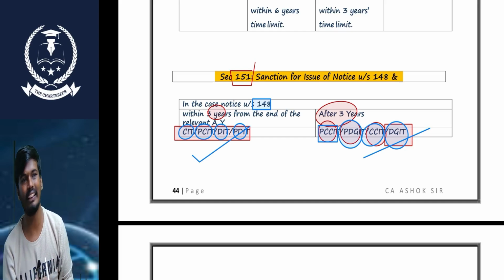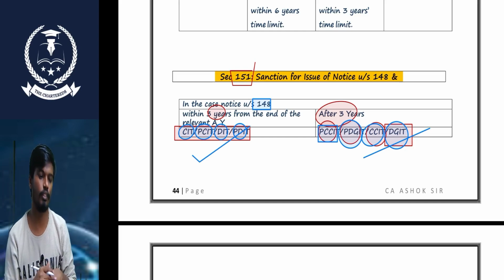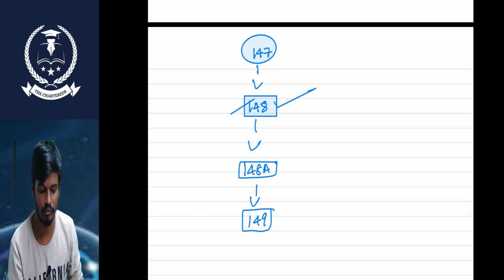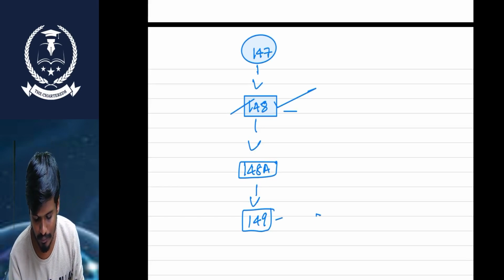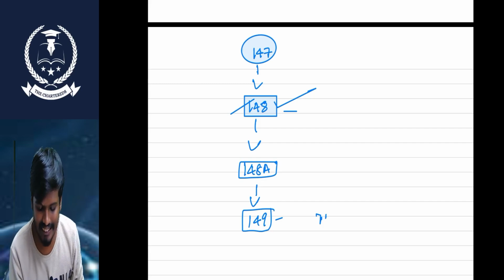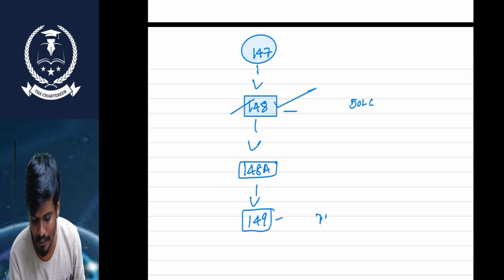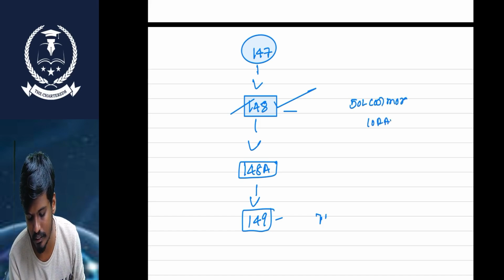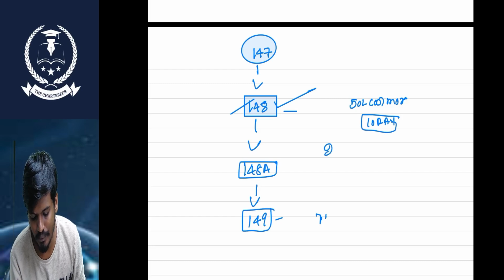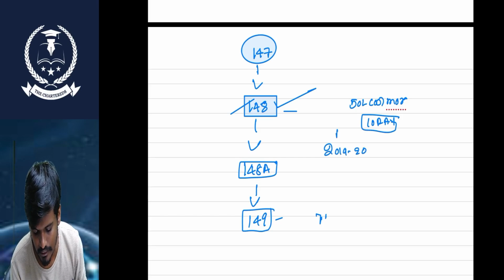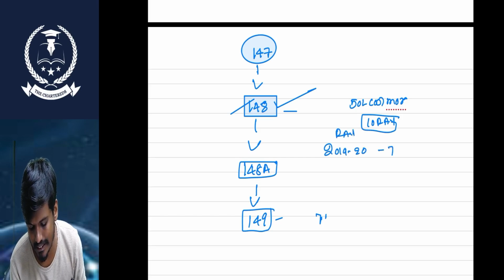I am talking about the time limit to issue the notice. Sir, if your escaped income is 50 lakhs or more, we have 10 relevant assessment years. For example, if your escaped income is in assessment year 19-20, the relevant assessment year is 6 to 70 lakhs.